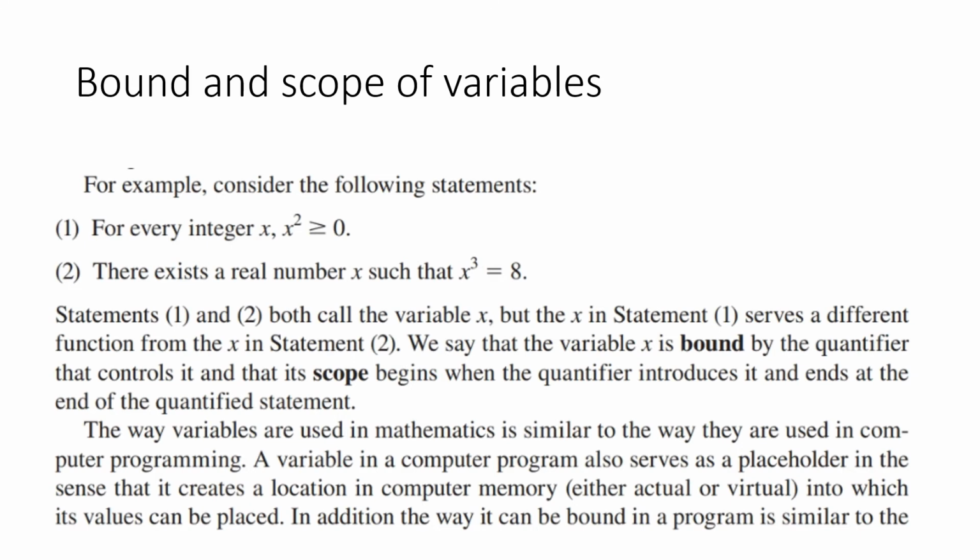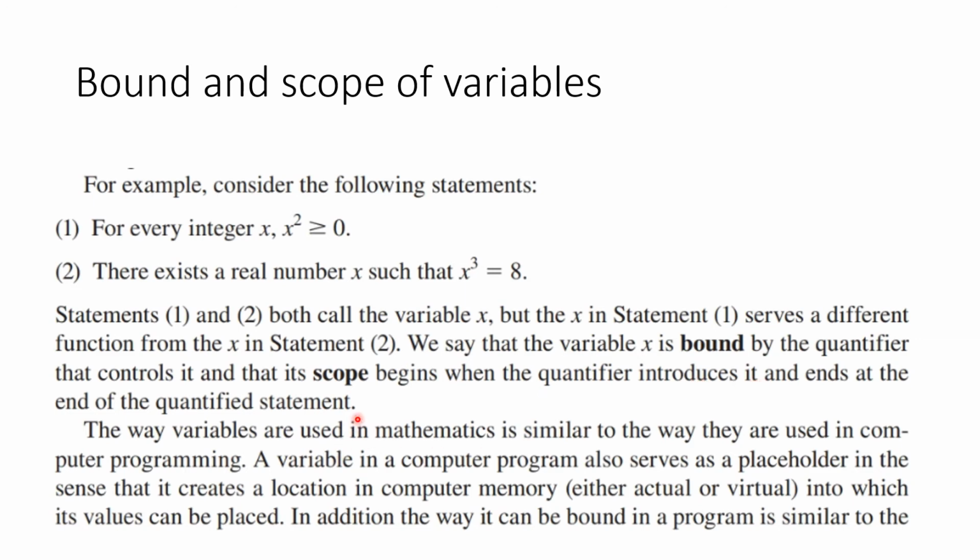Now, if we consider these two statements, for every integer x, x squared is bigger than 0, and there exists a real number x such that x cubed equals 8, statements 1 and 2 both call the variable x. But the x in statement 1 serves a different function from the x in statement 2. We say that the variable x is bound by the quantifier that controls it. So up here, it's a for every, and down here it's an exists. And that's the bound, and its scope begins when the quantifier introduces it and ends at the end of the quantified statement.